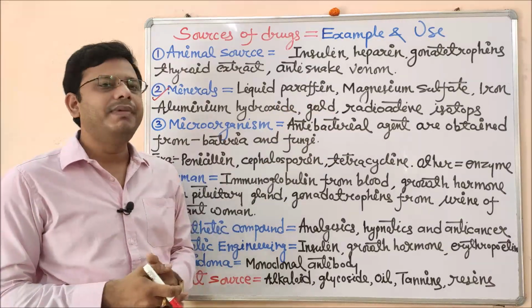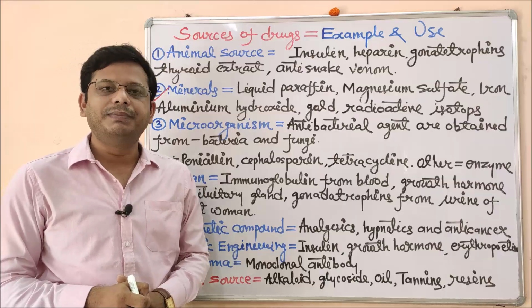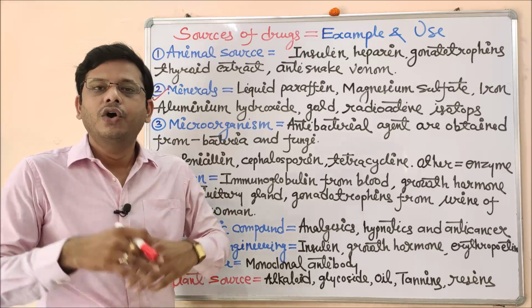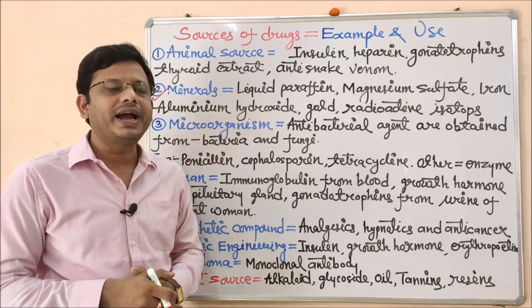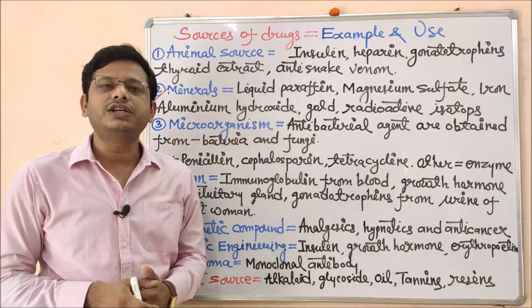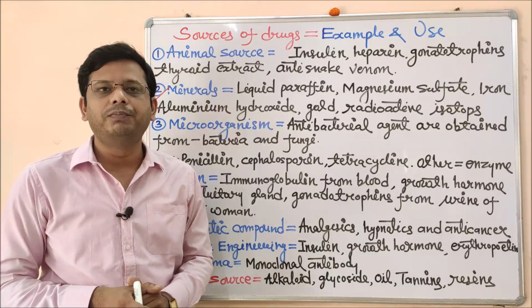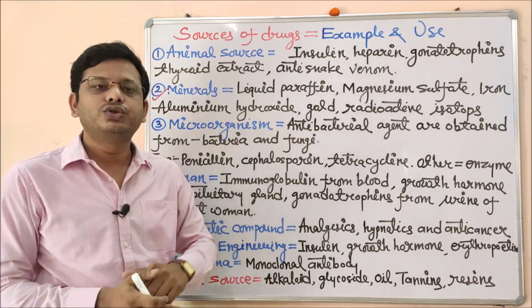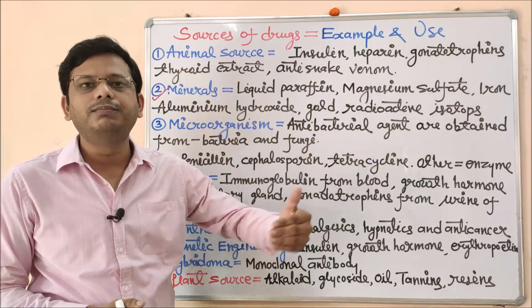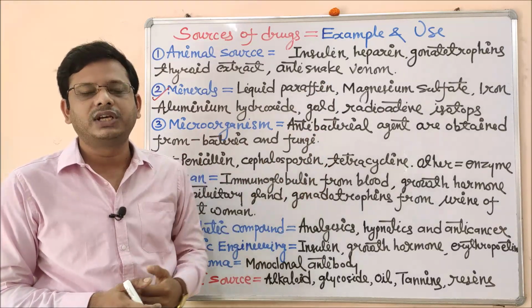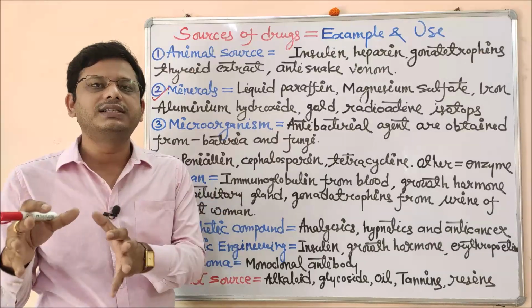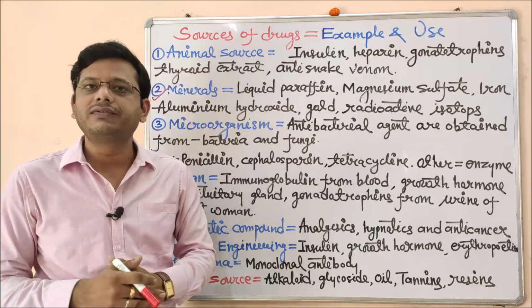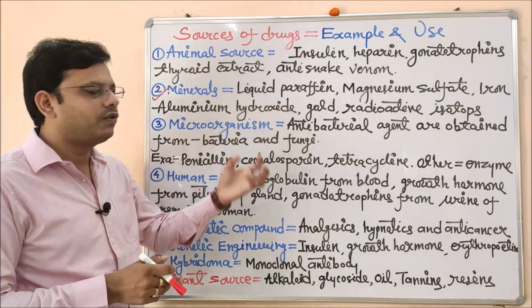Coming to the next one, that is magnesium sulphate. Magnesium sulphate is basically used as a complementary supplement for magnesium deficiency in blood, or in case of tremor and epilepsy, we also use magnesium sulphate. Next one is iron. Iron is one of the most important constituents of our blood, useful for the manufacturing of hemoglobin, which carries oxygen. So to balance the requirement of blood supply, it is very important. Different forms, such as the ferrous form, are important, and these are obtained from the earthy source.